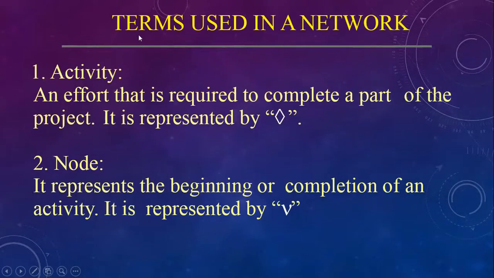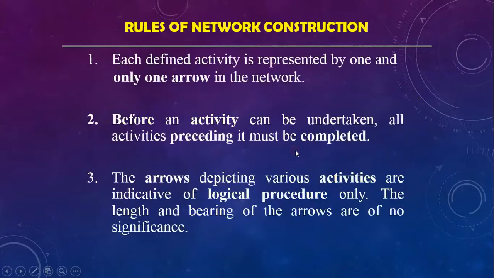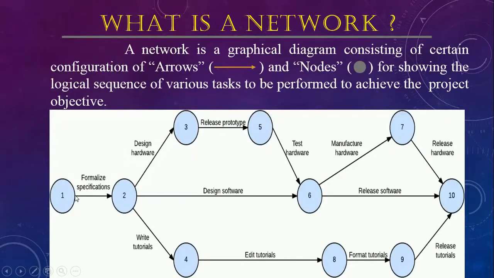Now, the terms used in a network. We have just discussed activities and nodes. An activity is represented by an arrow, and nodes represent the beginning or completion of an activity, represented by a circular dot. Now there are rules for network construction, and we will go through them one by one. Each activity is represented by one and only one arrow in the network. You can see here, this activity is supposed to be represented by only one arrow, in one direction.